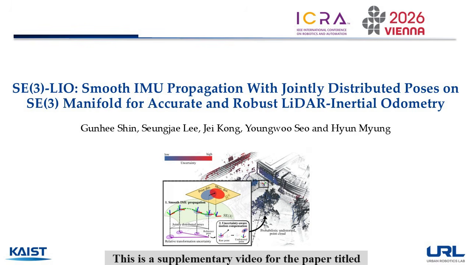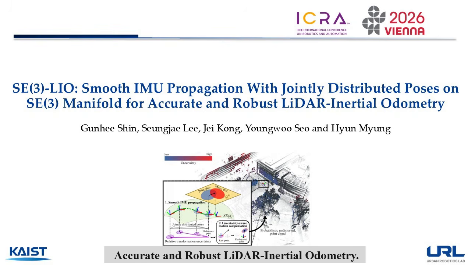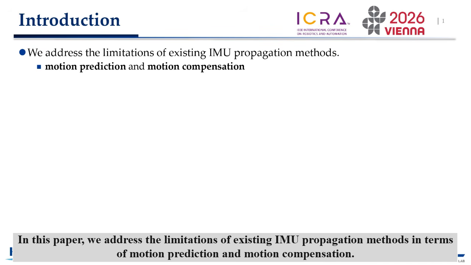This is a supplementary video for the paper titled Smooth IMU Propagation with Jointly Distributed Poses on SE3 Manifold for Accurate and Robust LiDAR-Inertial Odometry. In this paper, we address the limitations of existing IMU propagation methods in terms of motion prediction and motion compensation.